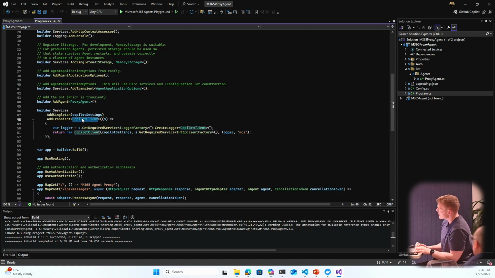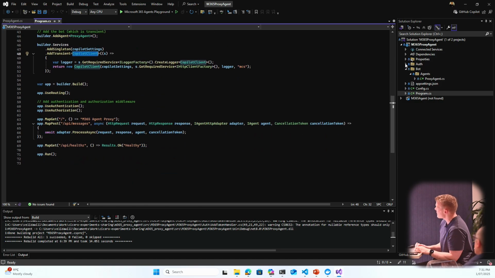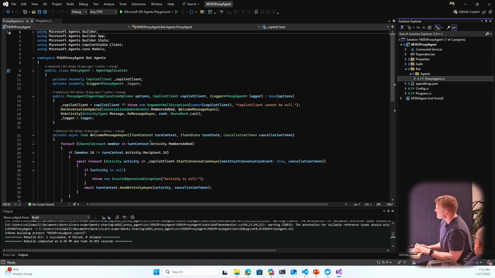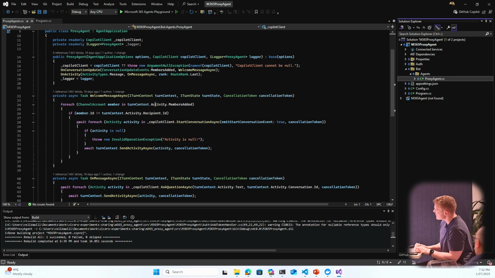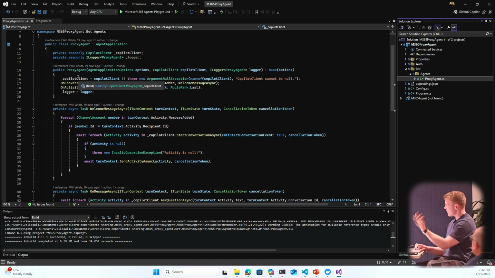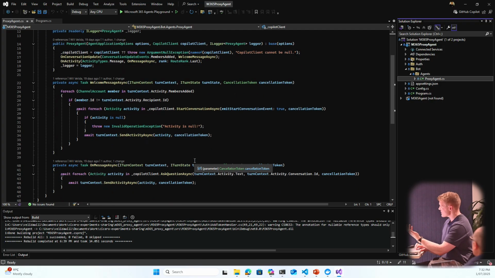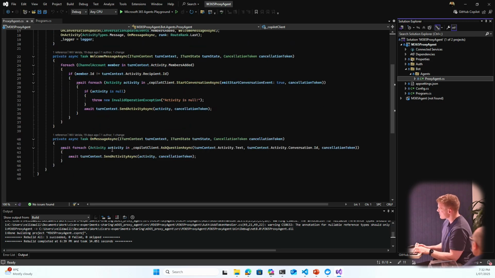So we have a Copilot client, which is essentially an HTTP client that's kind of wrapping around our Copilot Studio. We can do some authentication, and then from the bot itself, we're just attaching message handlers to it. So here, for our constructor, we've got our connection to our Copilot client, and then whenever someone asks our principal agent a question, essentially it's going to take the context from that activity and then act as a pass-through to downstream activities.